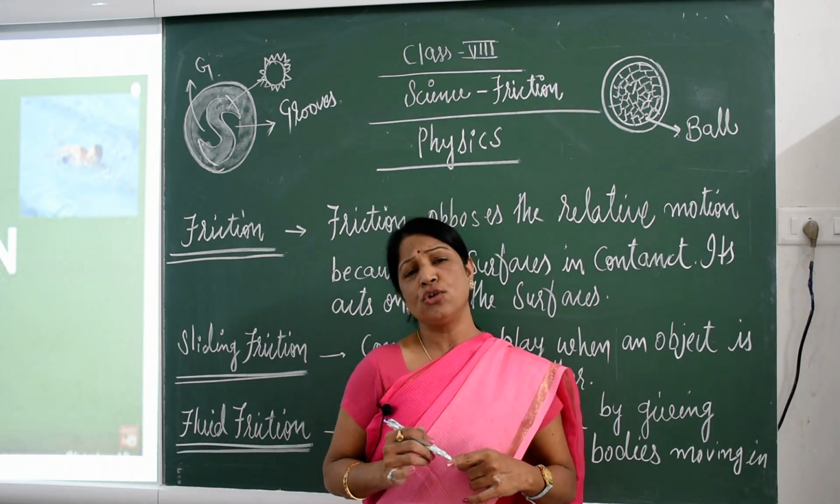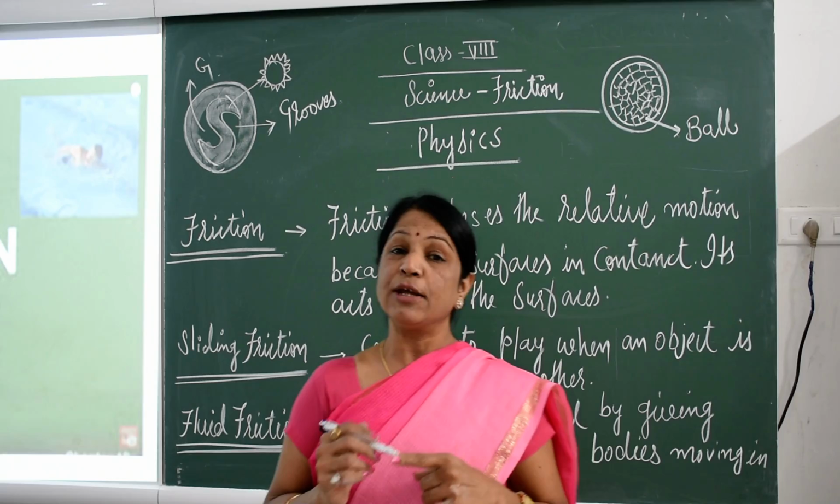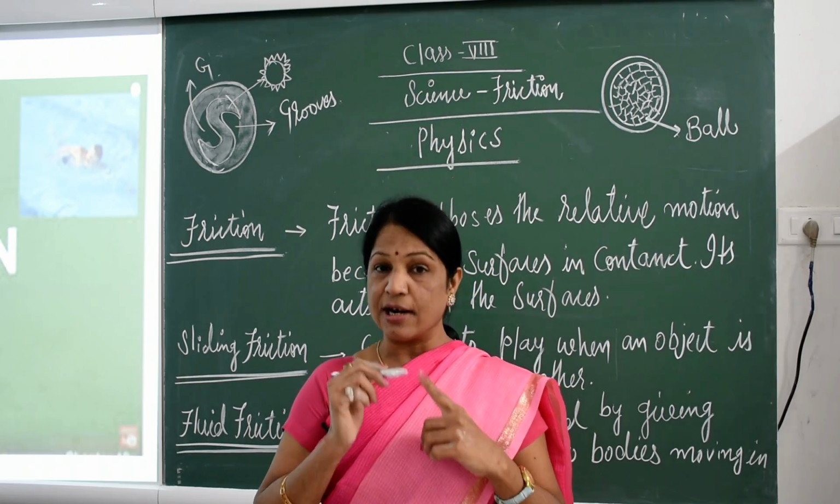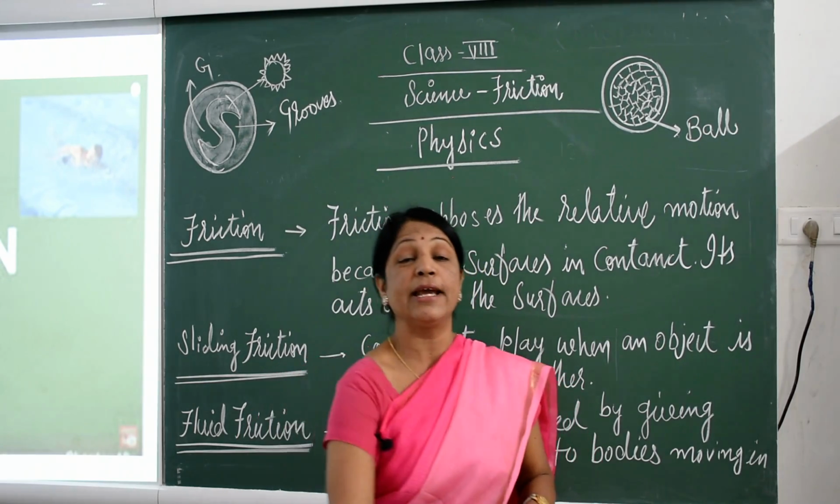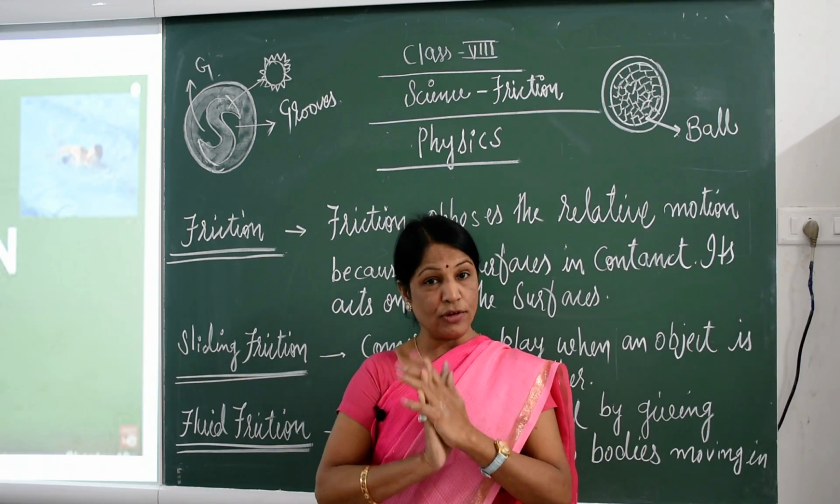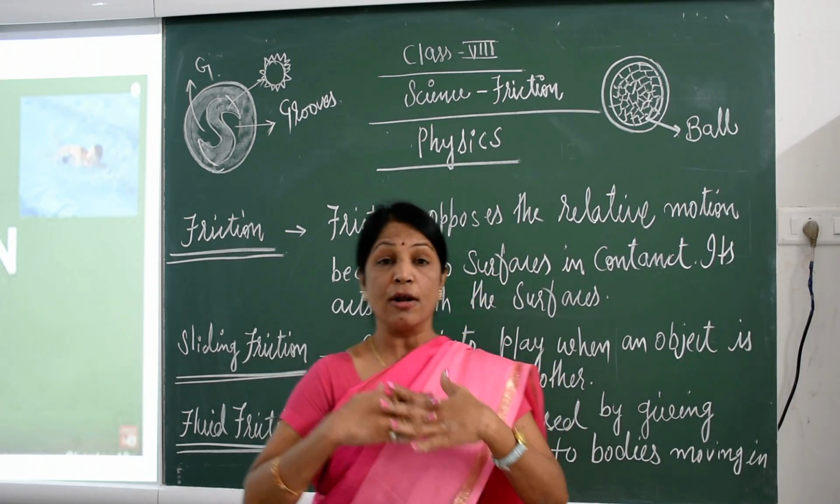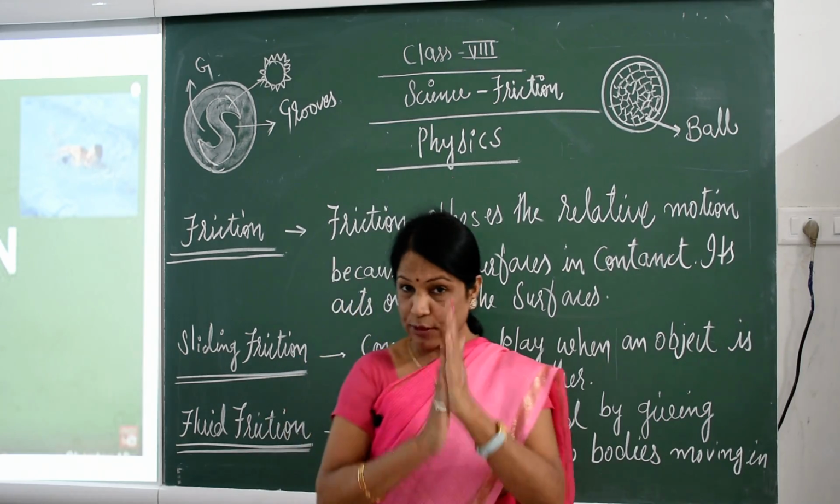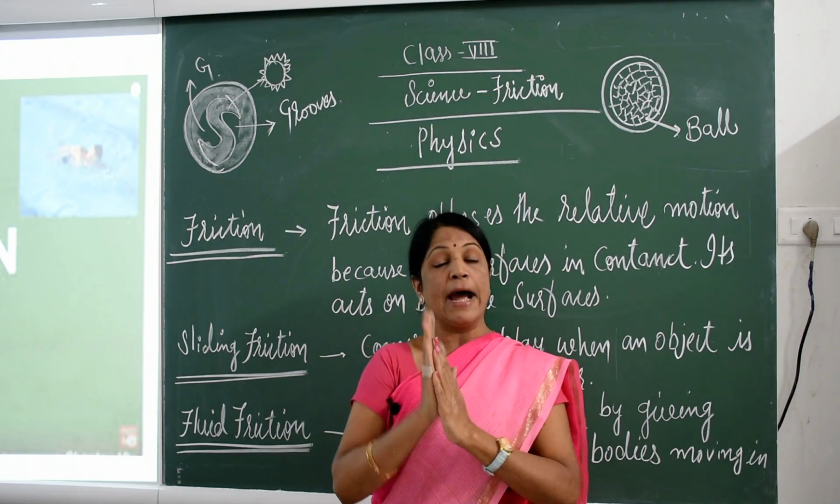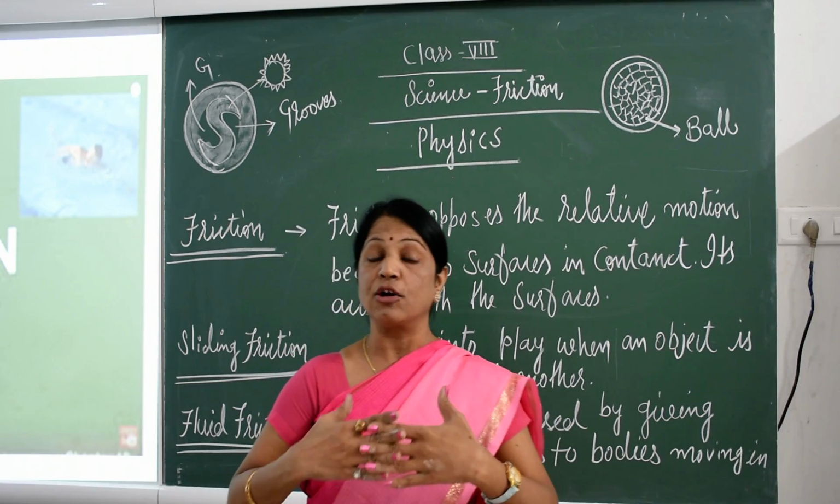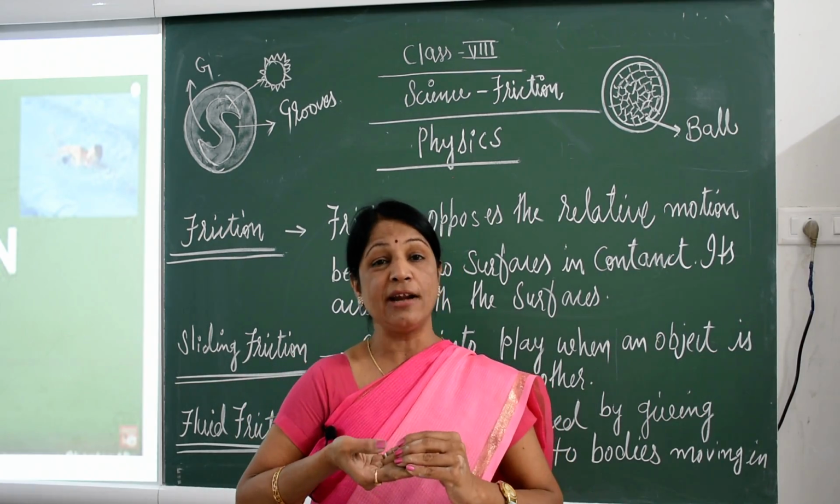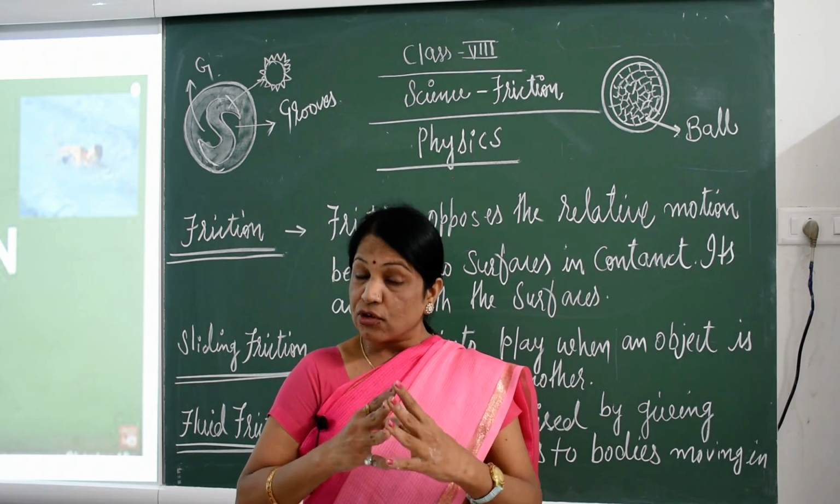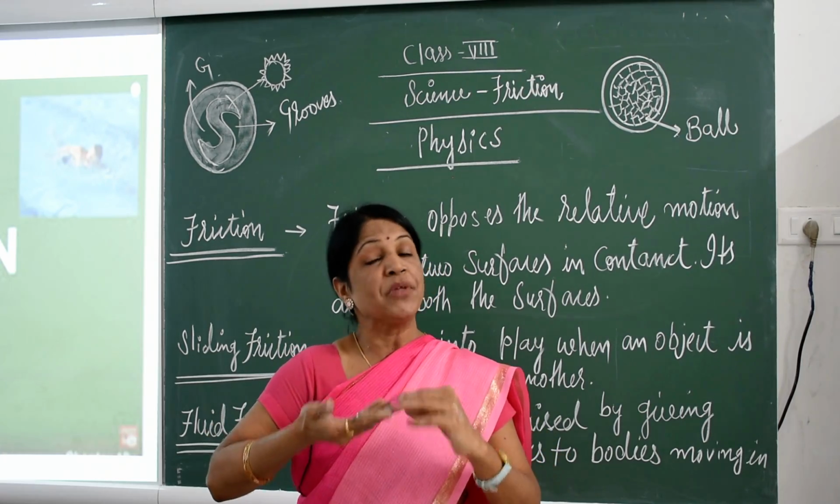Now further, did you see children, when kabaddi players start playing, before that they rub their hands with soil. Why children? Because the kabaddi player wants to increase the roughness of the hand. Why? Because then the opponent can't hold their hand, so they want to reduce the friction of the hand.